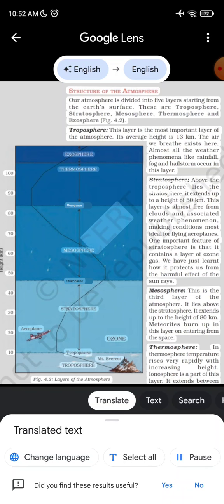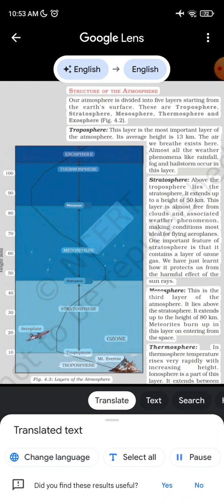Stratosphere. Above the troposphere lies the stratosphere. It extends up to a height of 50 kilometers. This layer is almost free from clouds and associated weather phenomenon, making conditions most ideal for flying aeroplanes. One important feature of stratosphere is that it contains a layer of ozone gas. We have just learned how it protects us from the harmful effect of the sun's rays.